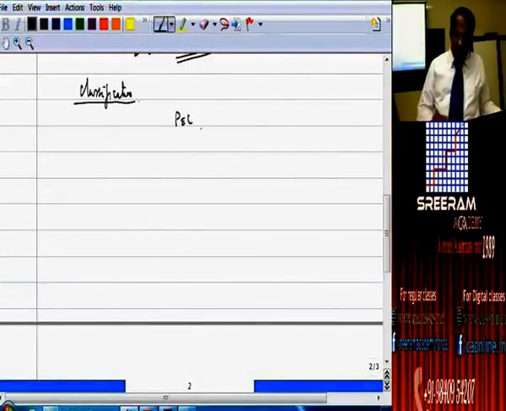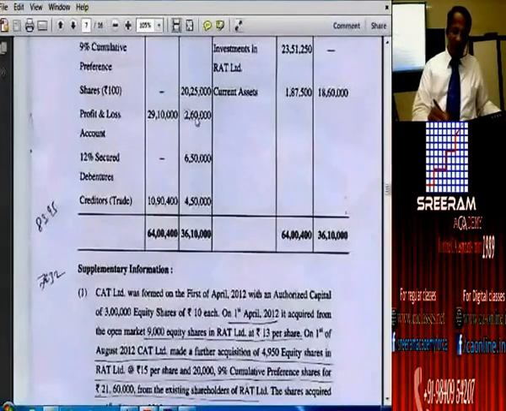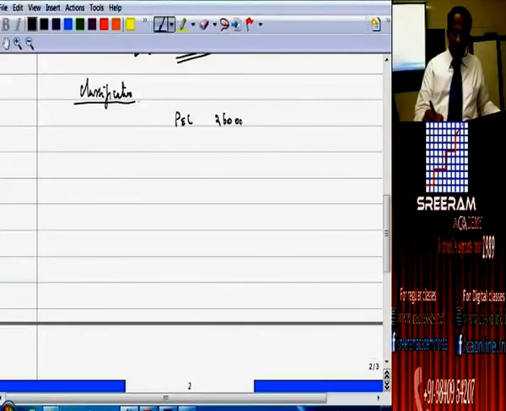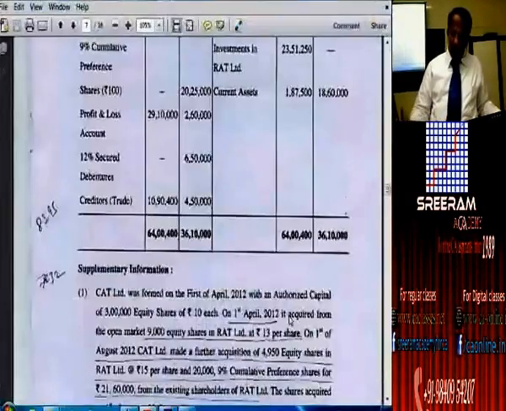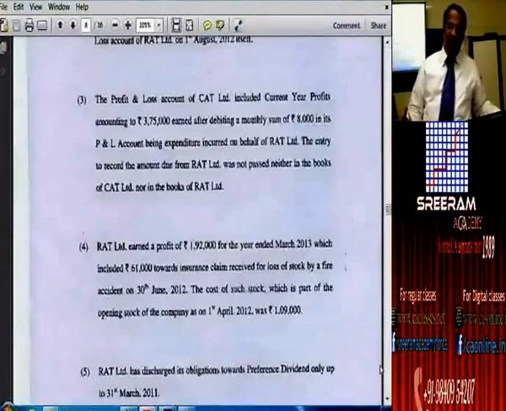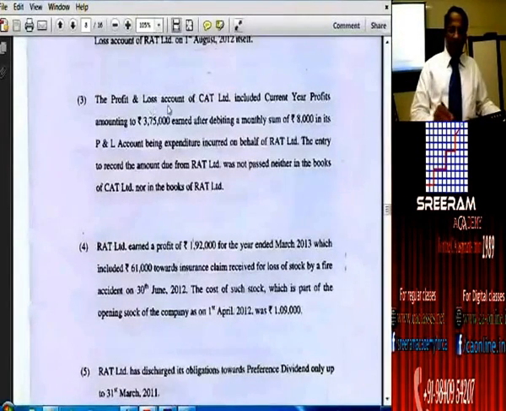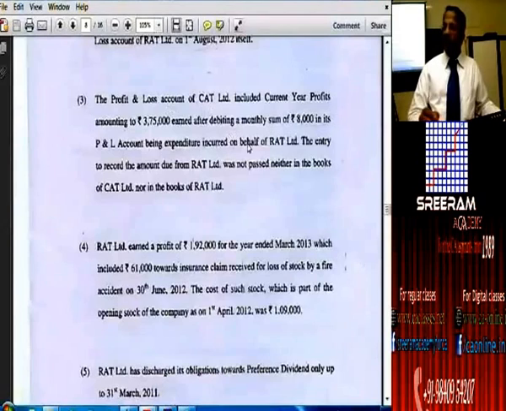Profit and loss account of the subsidiary company. How much is that? 2,60,000. There are some mistakes that they have committed. What are the mistakes that they have committed? The profit and loss account, adjustment number 3 and 4.